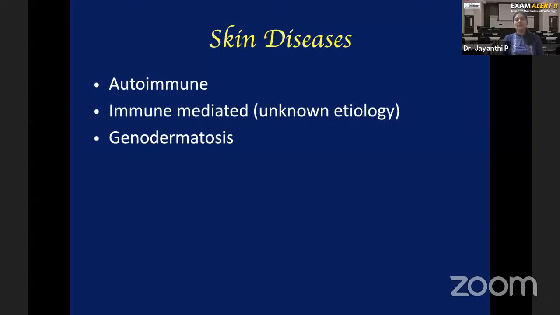The second one is immune mediated. That is, some kind of immune abnormality is there, but it is not autoimmune and you don't have a specific etiology for that. The exact cause is not known, but you only know that some immune abnormality is causing that disease. That is the second category. And the third category is genodermatosis. I'll explain about that later.